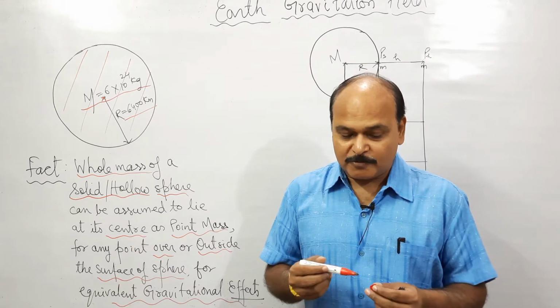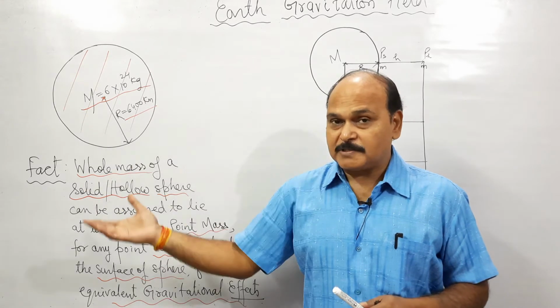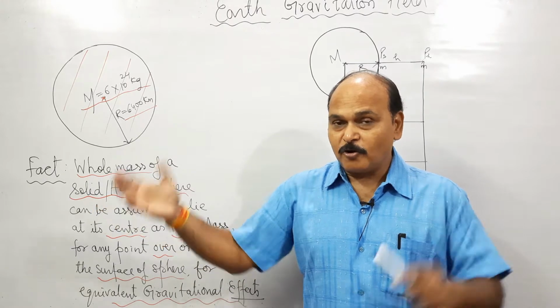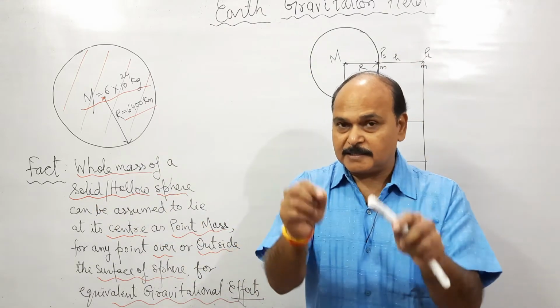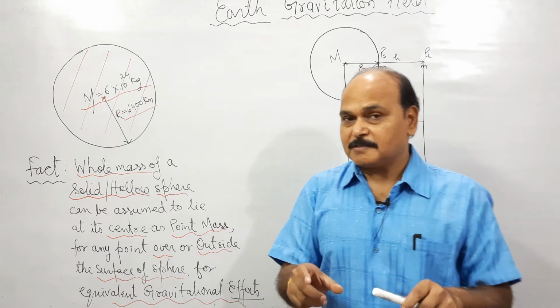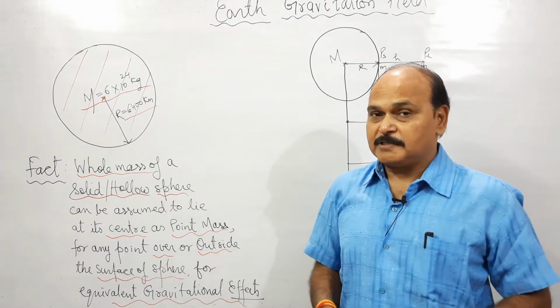So if we have a point over the surface of a sphere or outside the surface of a sphere, the whole mass of the Earth can be assumed to lie at its center as point mass for equivalent gravitational effect.